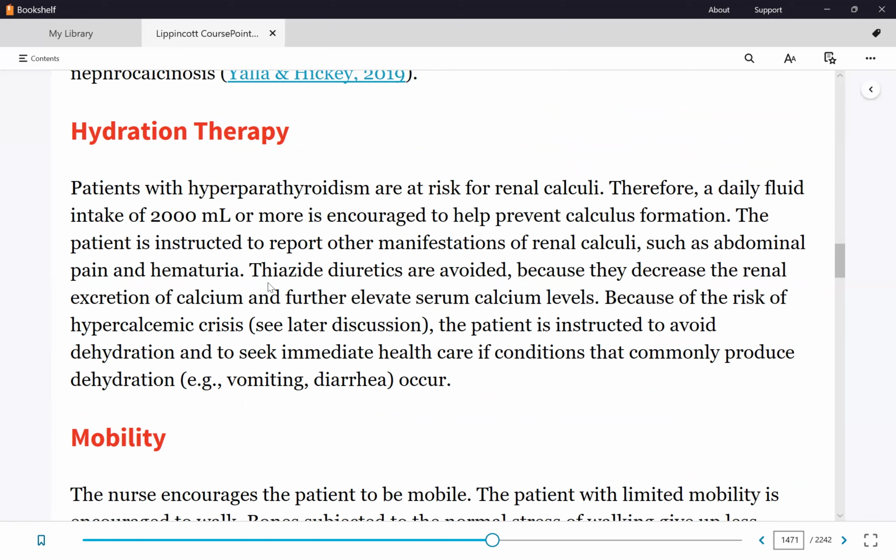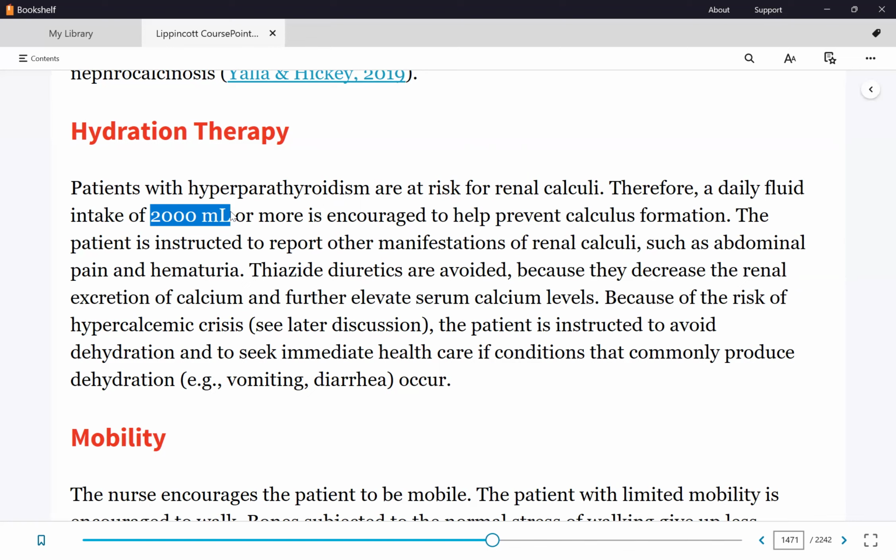So first option for lowering serum calcium levels is hydration therapy. Lots of hydration. Now, 2000 ml or more, can you do that in oral form, in a short time? Is it easy to drink 2 liters? No, you'll be bloated, right?